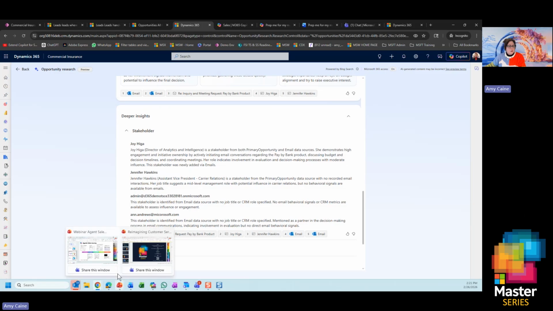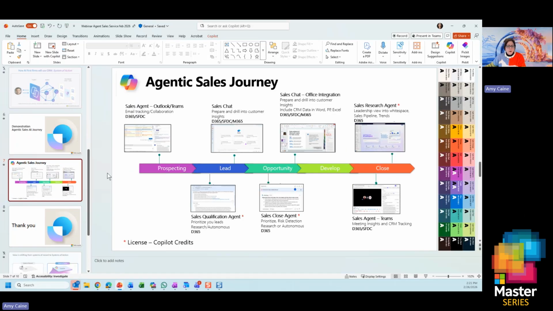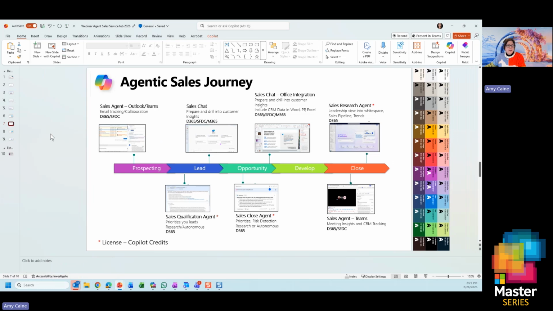So I just want to ground us in where we are in the journey. Because again, I have a very short amount of time to present a lot of really great stuff. So we started our journey, we're prospecting, we're going through our email and looking at all the things you can do in Outlook. We've gone into our qualification agent for our leads. So we narrowed down what leads we want to work on. And then again, the research said, hey, these are the leads you should work on, and these are the reasons why.